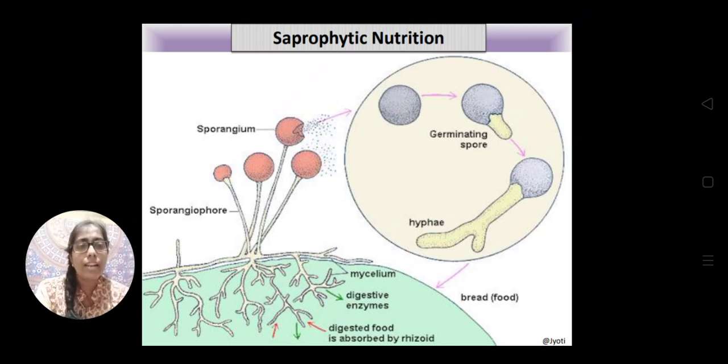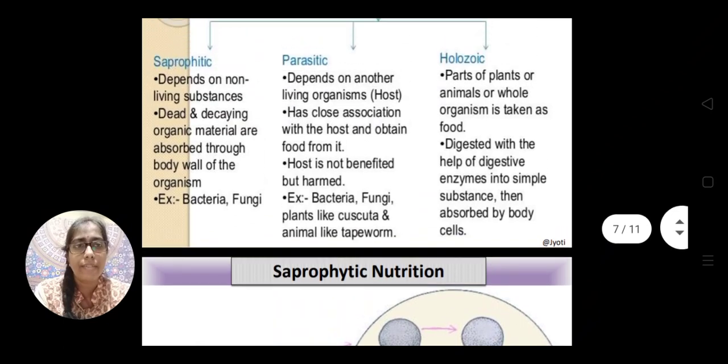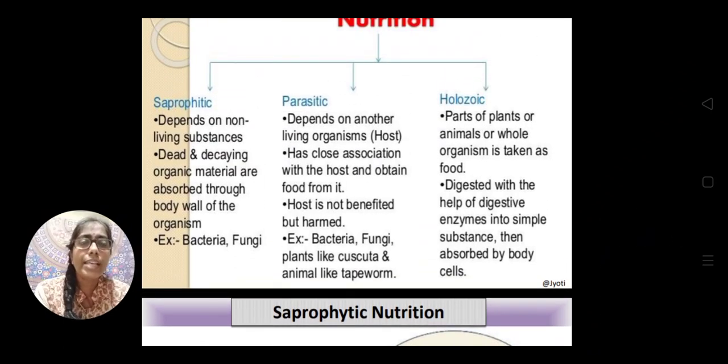So here the organism is obtaining the digested food from the dead organic or spoiled material by the rhizoids. So there is no need for digestion in its body. It is absorbing the digested soluble food from the dead organic decaying matter. This type of nutrition is called saprophytic nutrition, and this takes place mainly in the case of fungi.